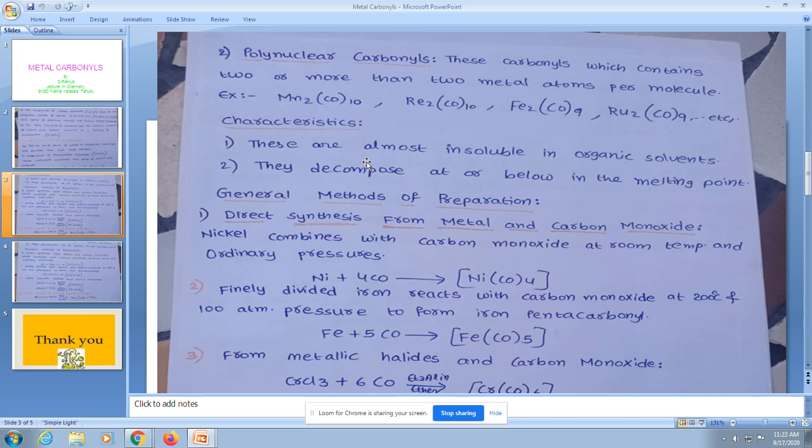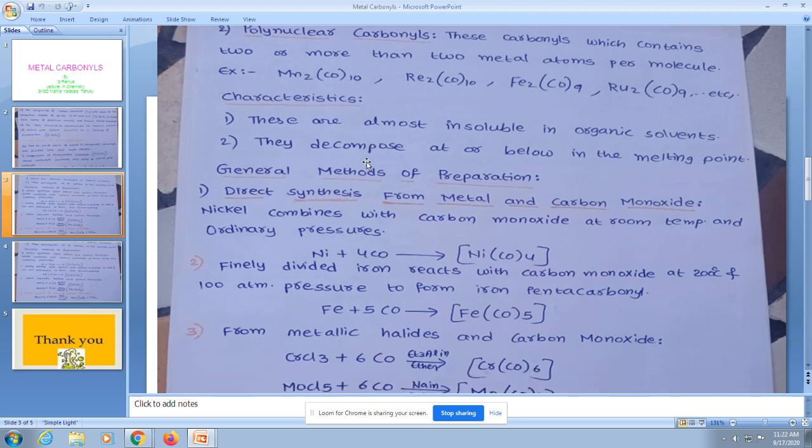Now let us look into the general methods of preparation of metal carbonyls. A metal carbonyl can be synthesized directly from metal and carbon monoxide.